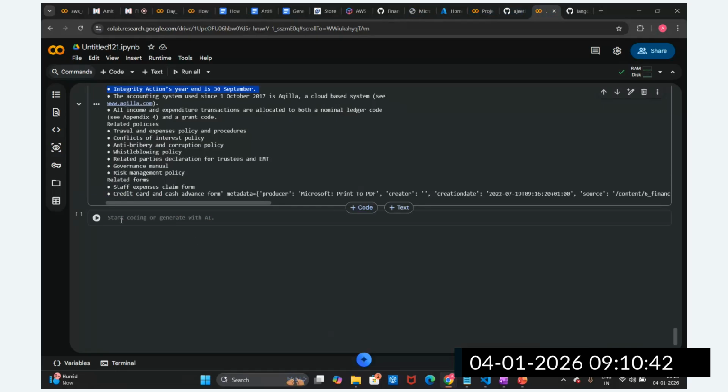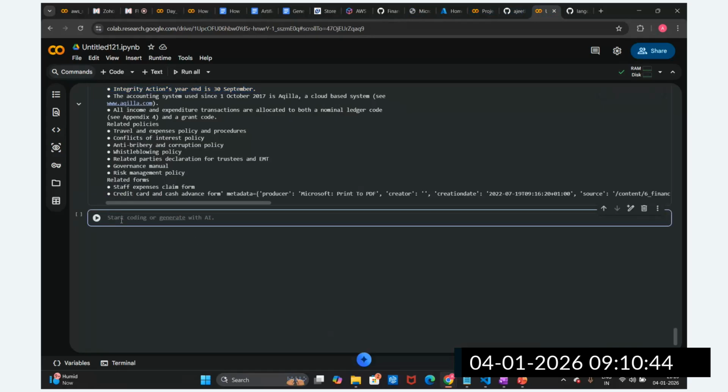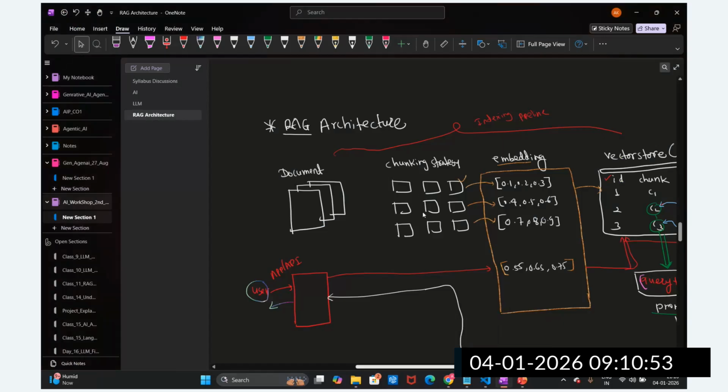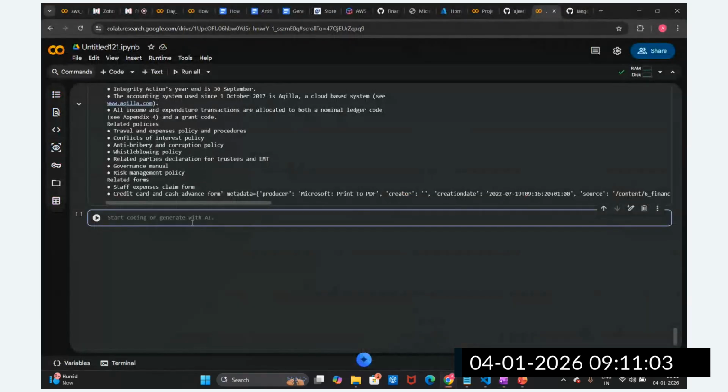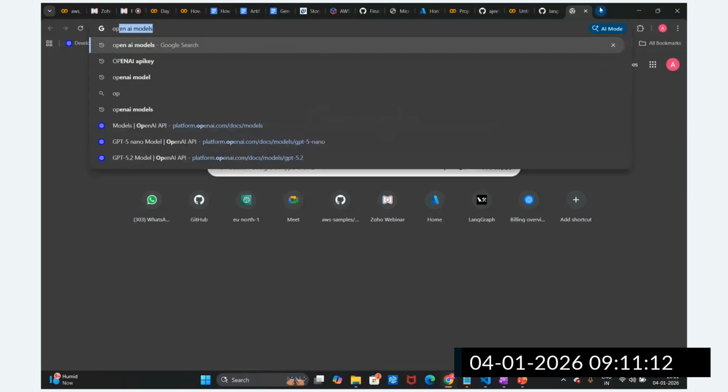Chunk one, chunk two, and the list of chunks also. After chunking, what is the next step, guys? Anyone can tell me? Go for the embeddings, right? We are going to set up the embedding and then create the vector store. So now I'm going to initialize the embedding models. Open source embedding such as sentence transformer is also there, but I'm not going for that. Let's go for the OpenAI embedding models.